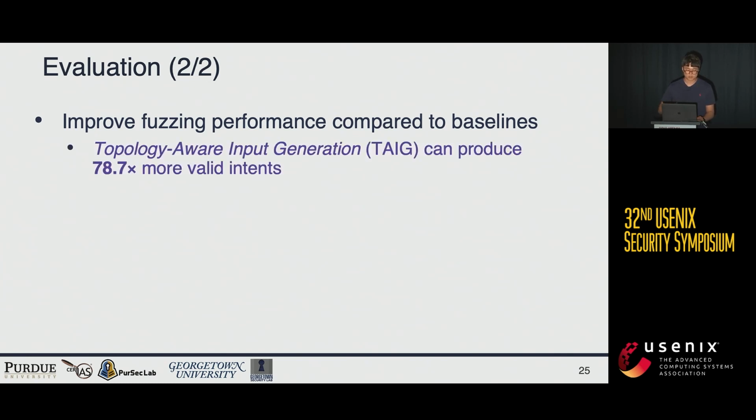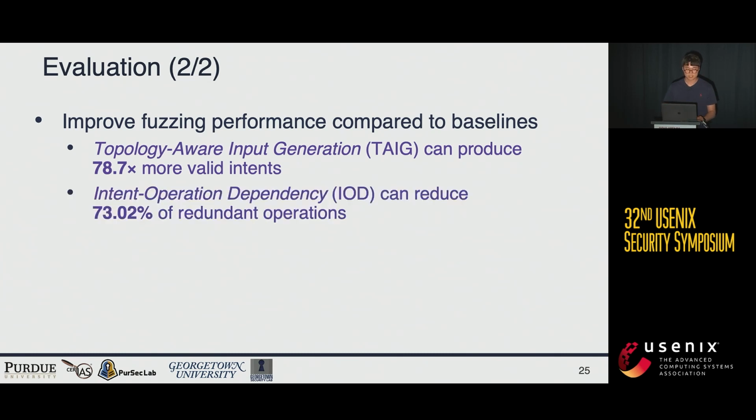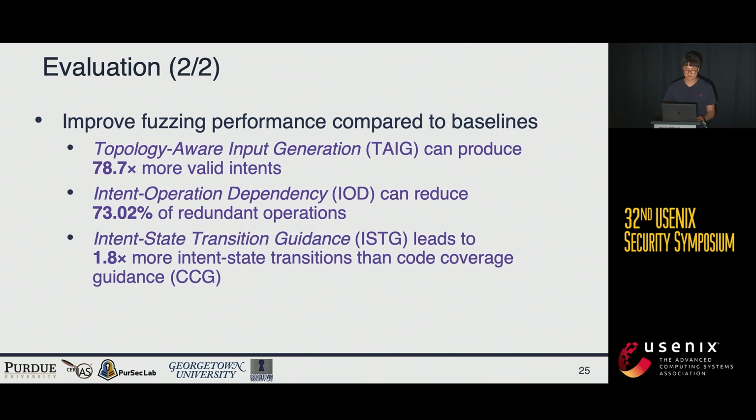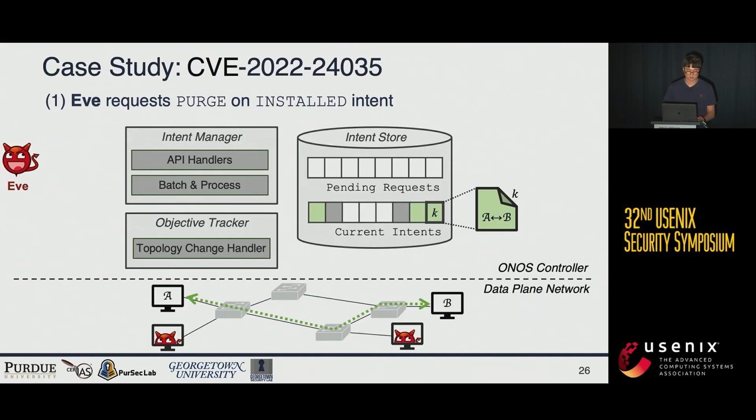With the topology-aware input generation, Intender can produce 78.7 times more valid intents compared to other existing fuzzers. Intent operation dependency can reduce 73.02% of redundant operations compared to without dependency. Lastly, intent state transition guidance leads to 1.8 times more intent state transitions than code coverage guidance.